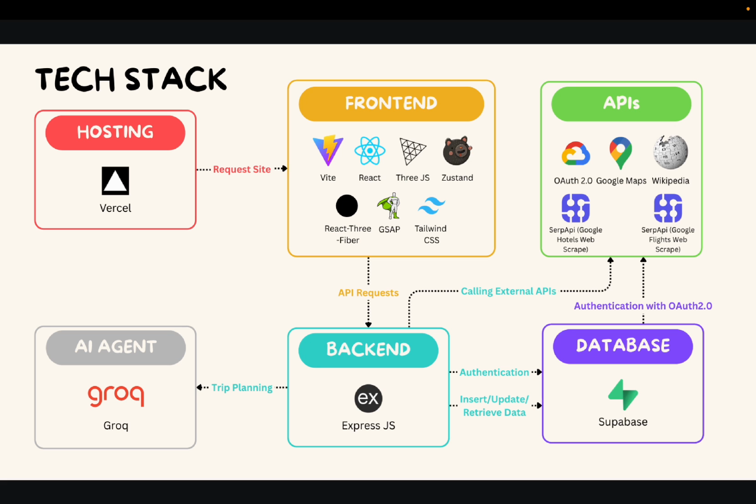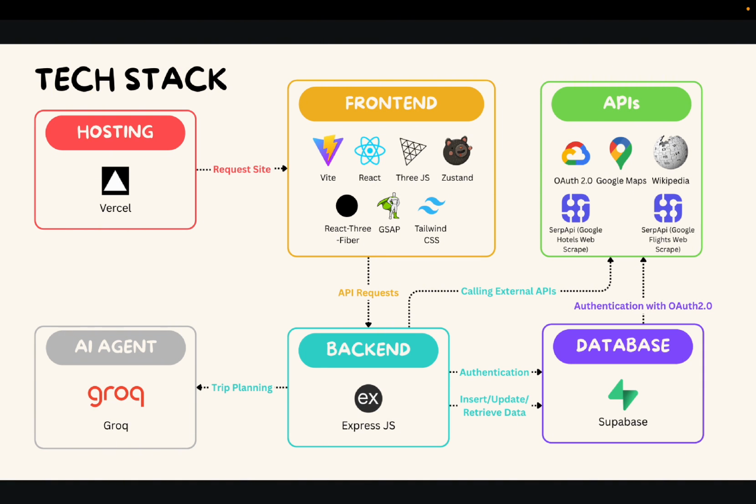When users select a destination, we fetch contextual information and images from the Wikipedia REST API. For travel data where official APIs are limited, we use SERP API to collect flight and hotel information from Google in structured JSON format. Data persistence is handled by Supabase, which gives us a Postgres database with row-level security.